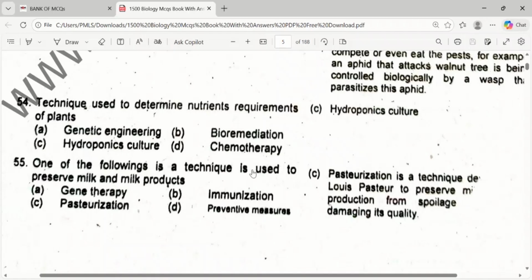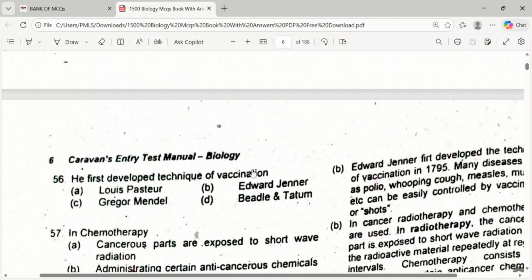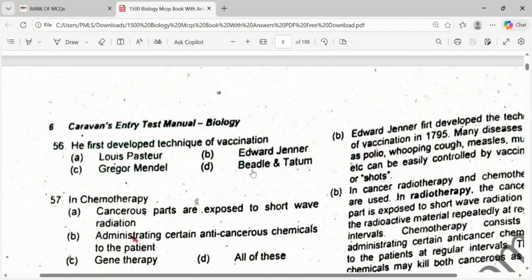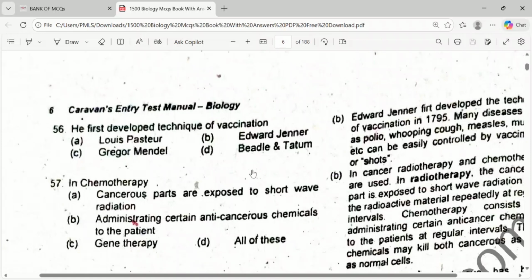It was a technique introduced by Louis Pasteur to preserve the milk production from the spoilage and damaging its quality. Okay, he first developed technique of vaccine. By whom was the technique of vaccination firstly developed? It was one of the scientists known as Edward Jenner, and the B option. And he developed the technique of vaccination. Many diseases, polio, whooping cough were there, and he developed the technique.